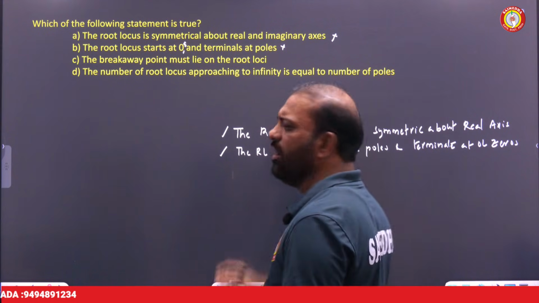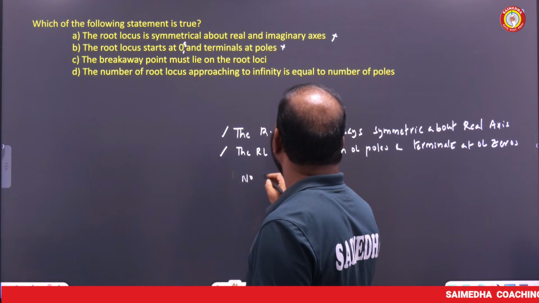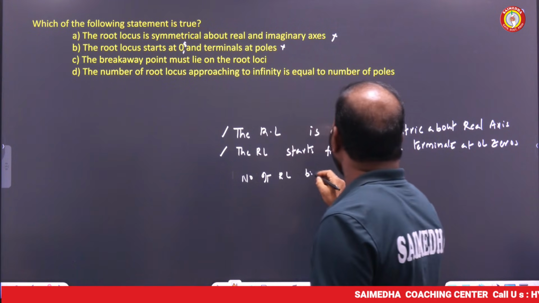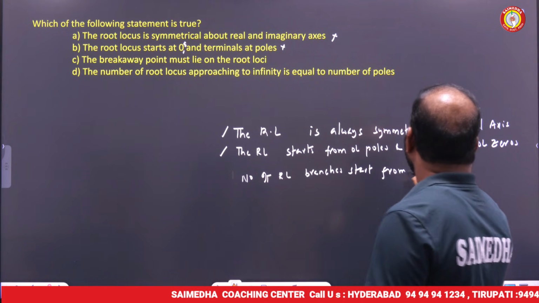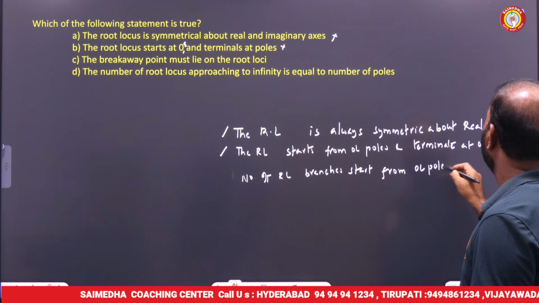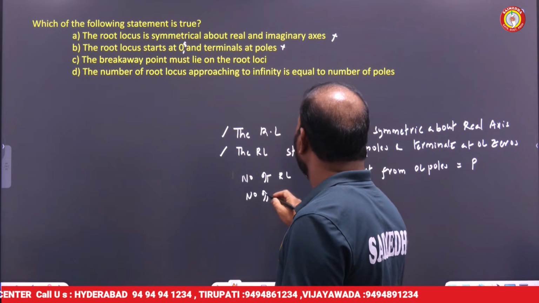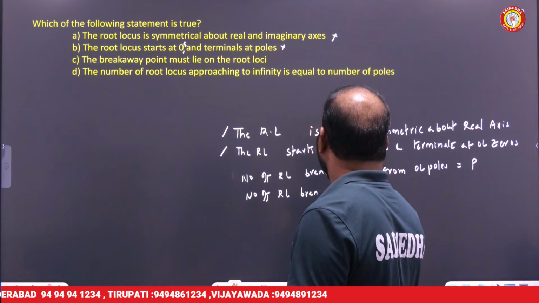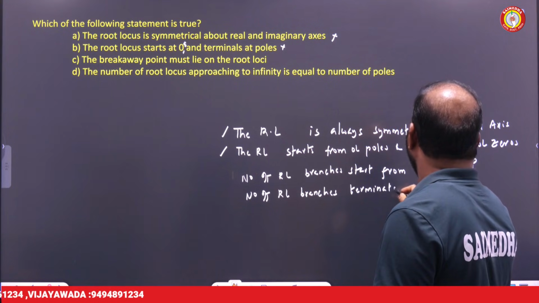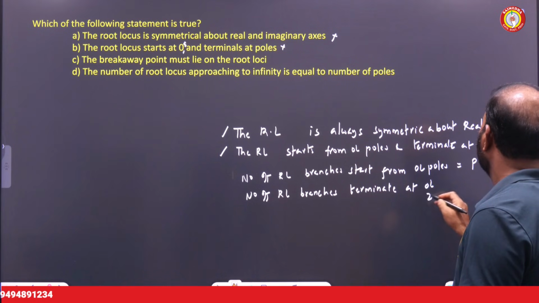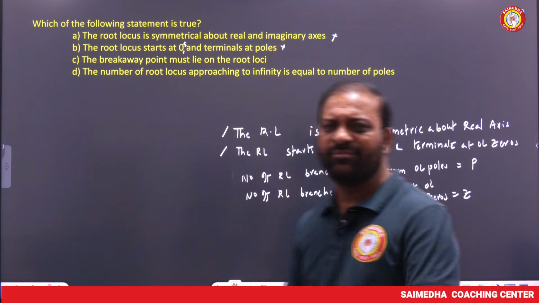This is wrong. The number of root locus branches starting from open loop poles is equal to P, and the number of root locus branches terminating at open loop zeros is equal to Z. P is the number of poles, Z the number of zeros.